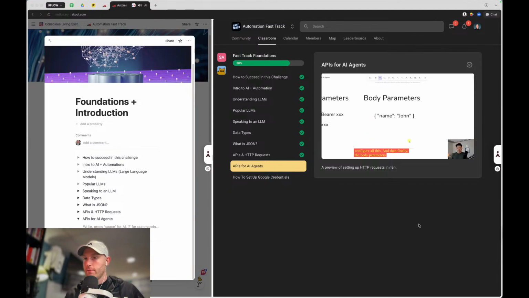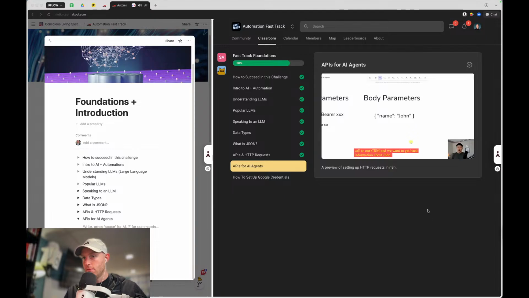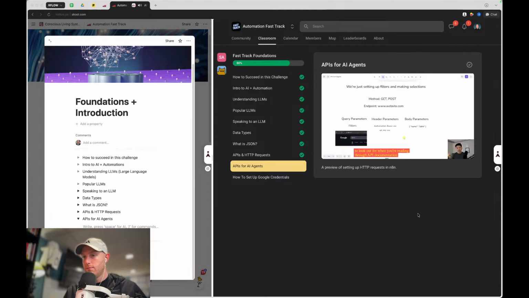And then finally, the body parameters. If you need to send something over to get something back, let's say we're making an API call to our CRM and we want to get back information about John, we could send over something like name equals John. The server would then grab all records that have name equal John, and then send them back to you. So those are basically the 5 main things to look out for when you're reading through API documentation and setting up your HTTP request.